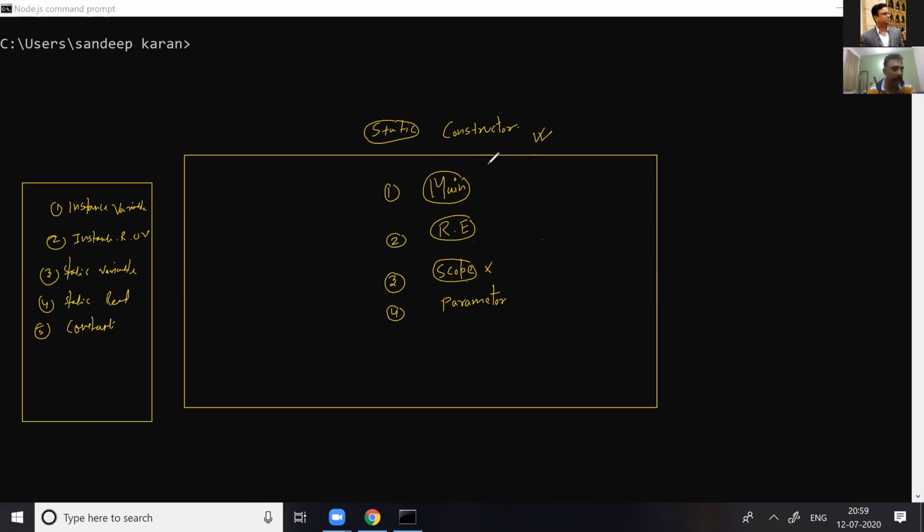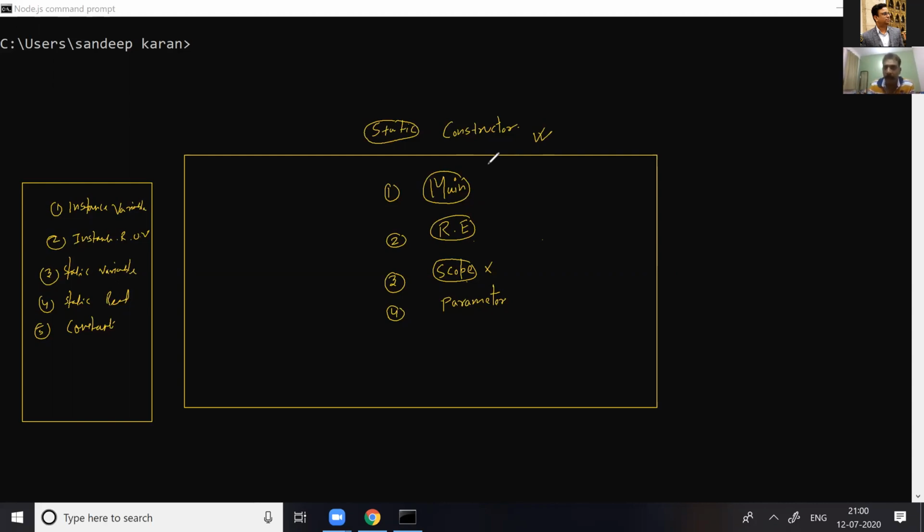The reason is, you cannot overload the static constructor, or you cannot pass a parameter to the static constructor. There is no chance of overloading and all. Fine. So the major difference you ask me: a static constructor is a one-time effort for that class. But a constructor will be called n number of times. It depends on the object arrival. Whenever an object comes, we write a new operator, and a constructor will be called for initializing that object.